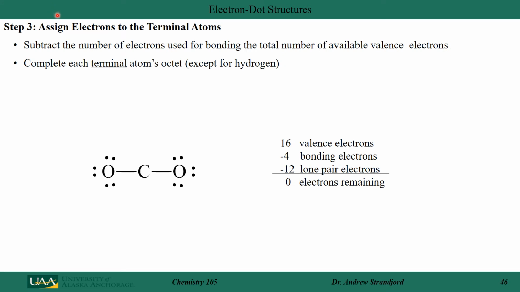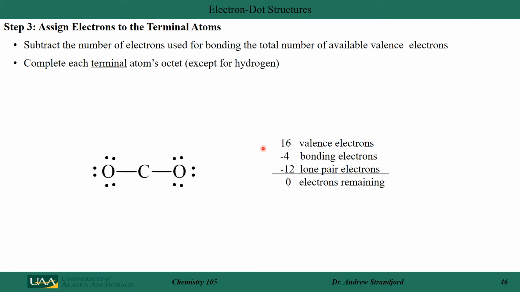The third step is to take any of my remaining electrons that have not already been used to form a bond and assign them to the terminal atoms to fulfill their octet. So in this case, I take oxygen, I add 6 electrons to form 8 around oxygen, including the pair that's bonding between oxygen and carbon, and I add 6 to this oxygen to form 8, including this pair here between my carbon and oxygen to fulfill its octet.